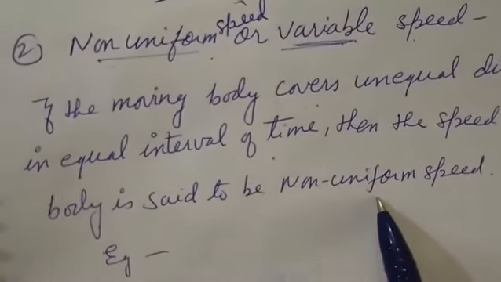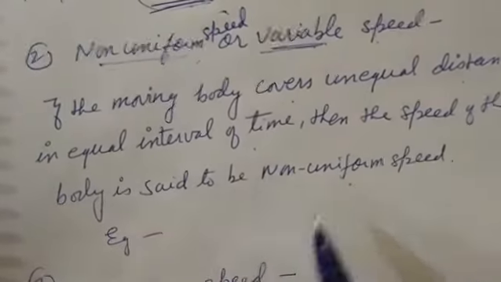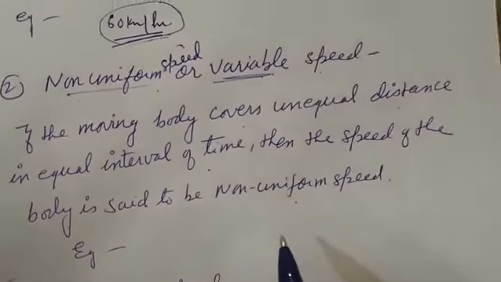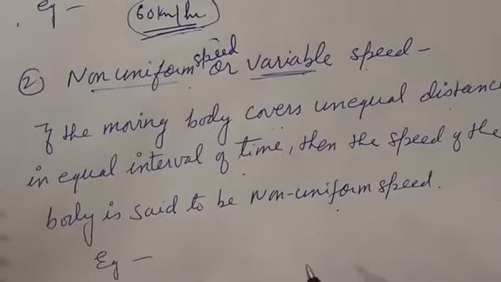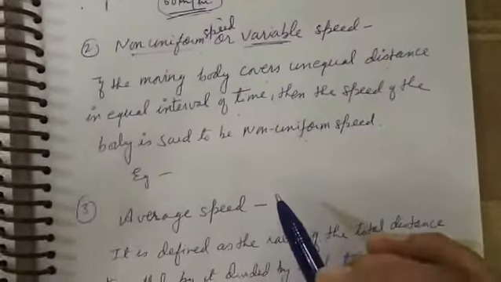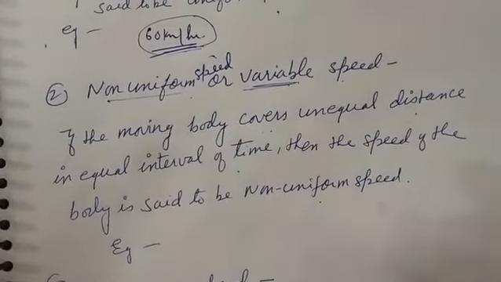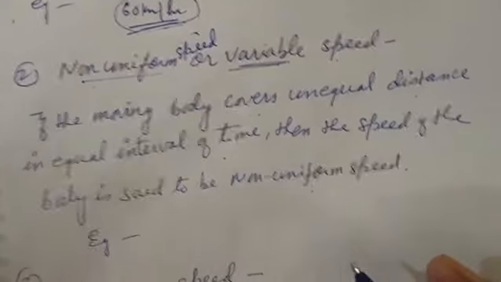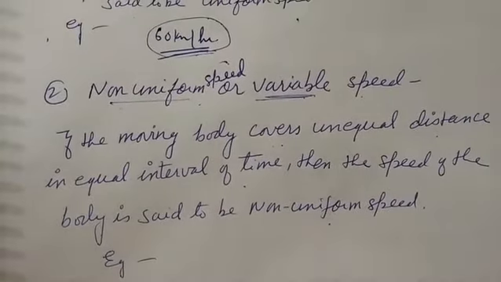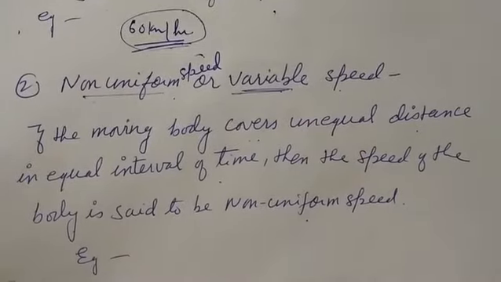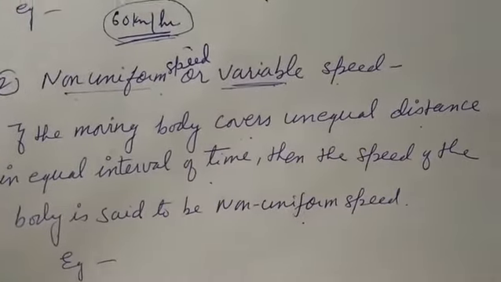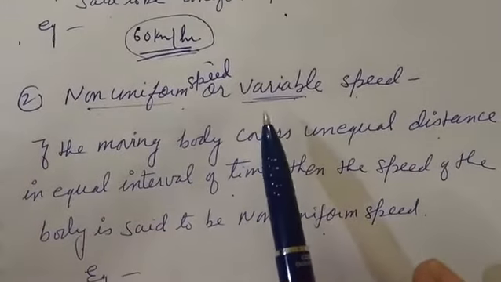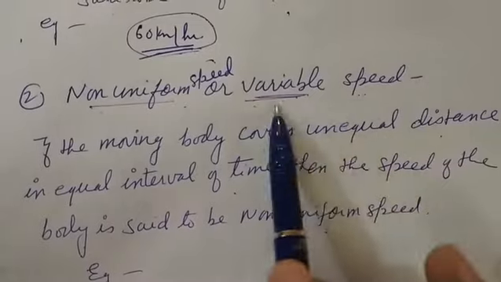Okay, a vehicle moving in a crowded road or in a market area. If too much crowd is there, we have to decrease the speed. If the road is empty, again we can increase the speed. So speed will not remain the same. Suppose the speed of the vehicle is 40 km per hour in the market area. When the road is empty, we can increase the speed. Now the speed increases to 65 km per hour. So this type of speed is known as variable speed, where speed goes on changing.